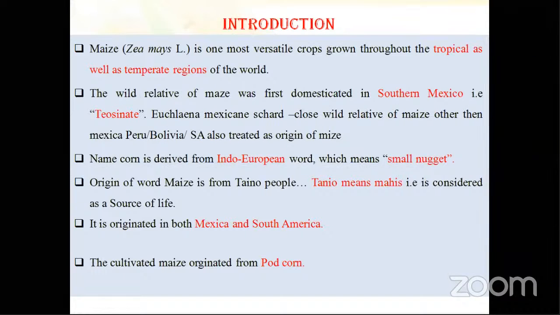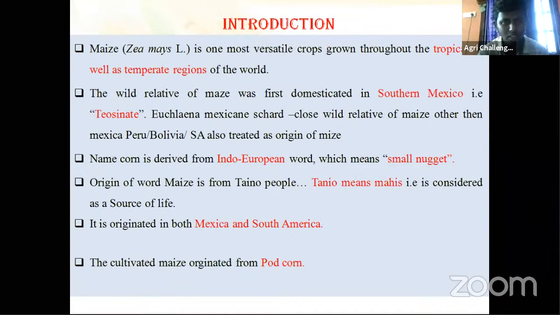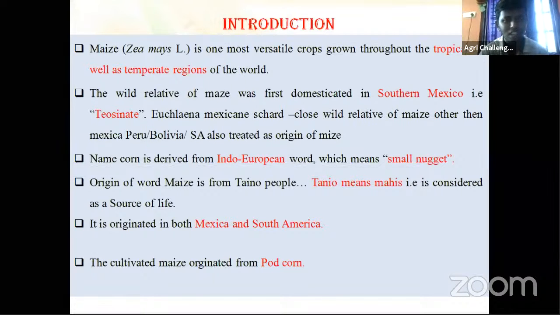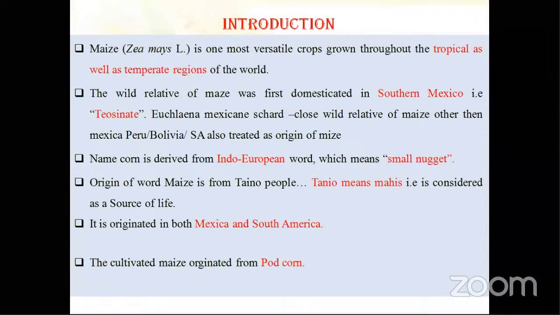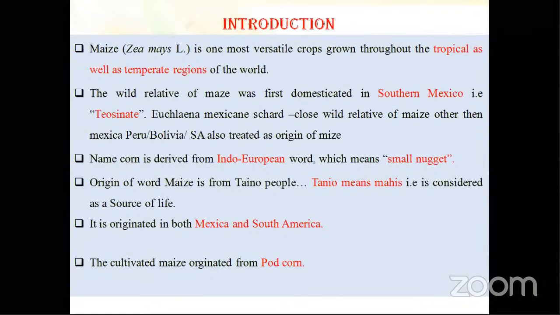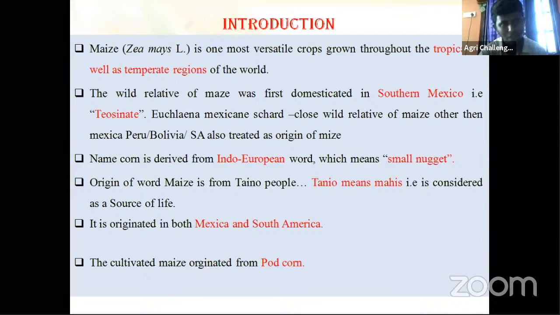Short day plants. Maize crop comes under which category? Short day. Sir, which plants generally come under short day? Based on season, which season are crops generally grown in? Maize, how many seasons? Kharif season. Most of your kharif crops come under tropical crops.